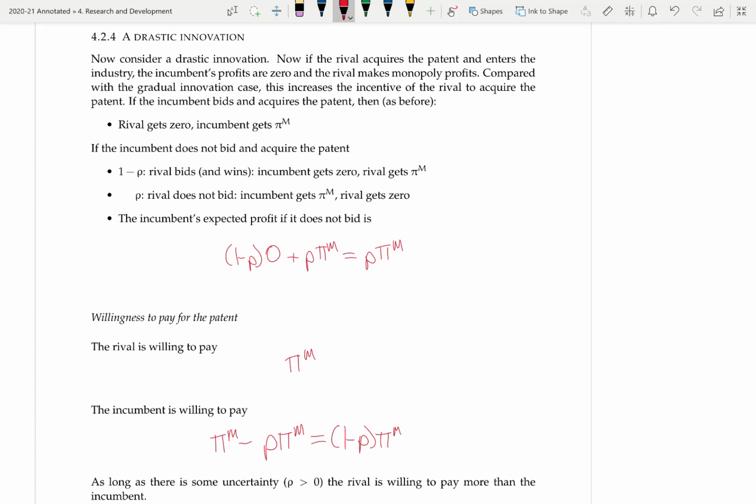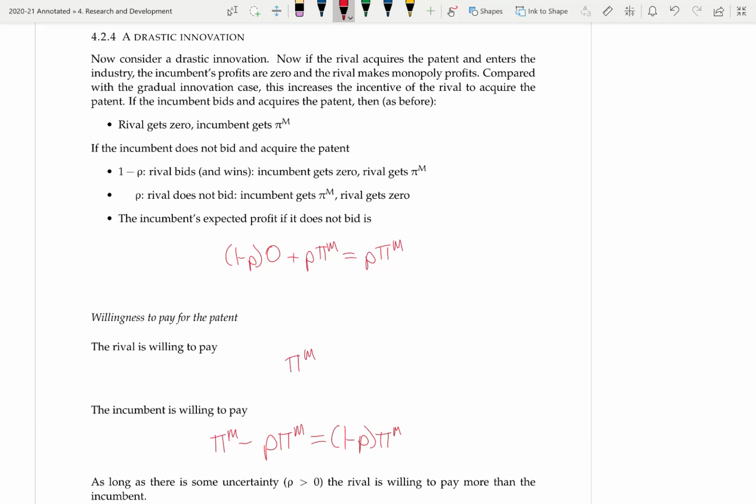On the other hand, if rho equals 1, the incumbent is certain that there is no rival, then the incumbent is willing to pay nothing for the patent, and so the rival will win the patent and become a monopolist. As long as rho is greater than 0 here, the incumbent is willing to pay less than the rival firm, because the pi m will be multiplied by something less than 1.